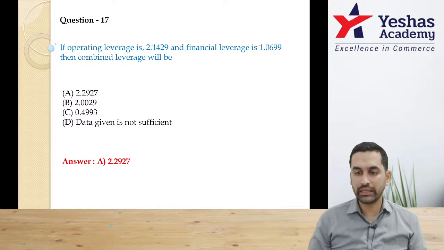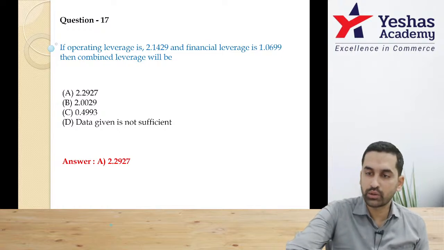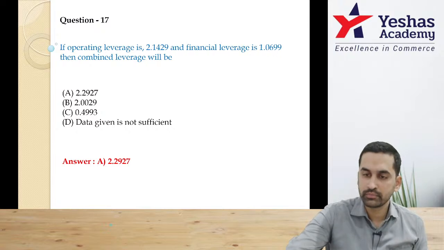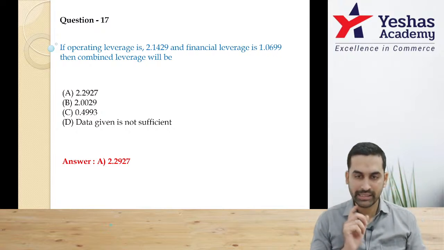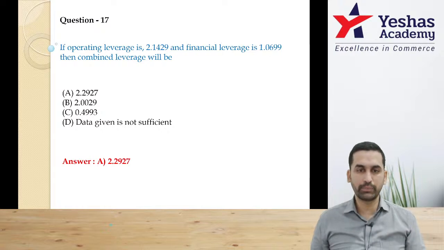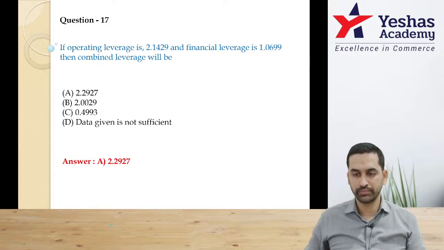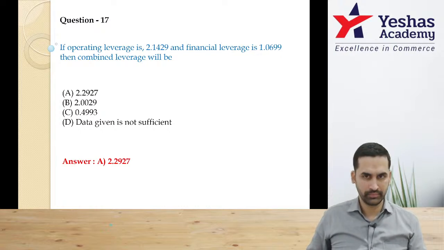Who can answer 17? 2.2927. It is simply multiplication, right? Why is there a confusion? Many have given the same answer. Option A. Simple, DOL into DFL.